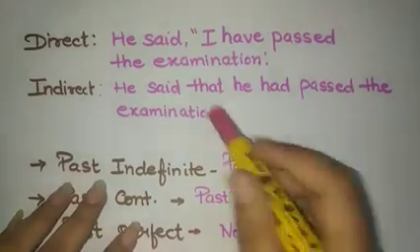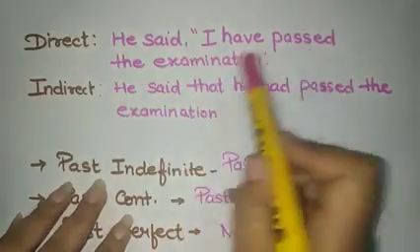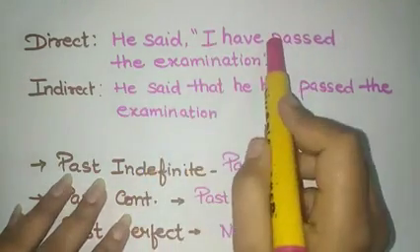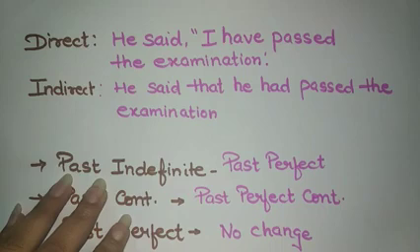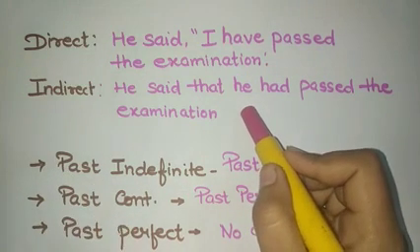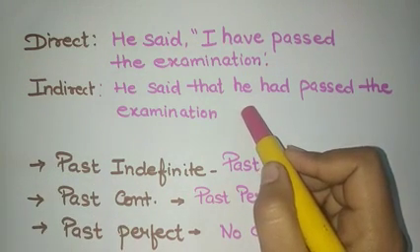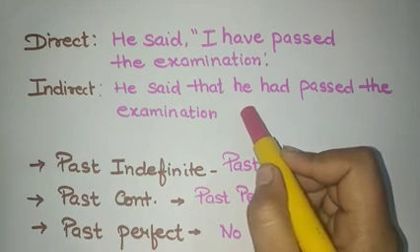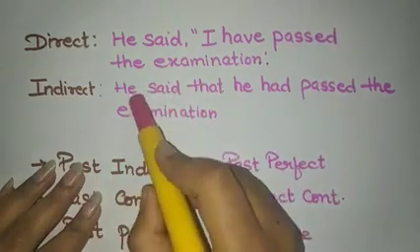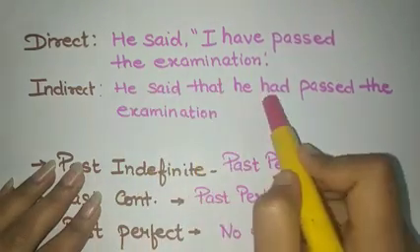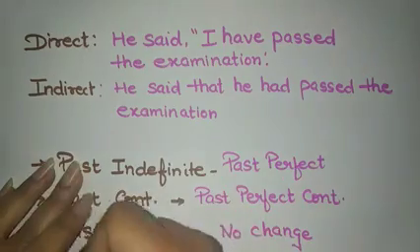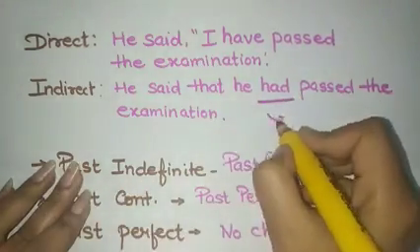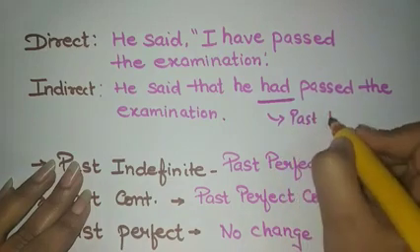See this example. "He said, I have passed the examination." Here, this sentence is in present perfect tense. Now, while converting direct into indirect, I will convert the tense into past perfect, like "He said that he had passed the examination." Here, had is showing that the tense is past perfect.